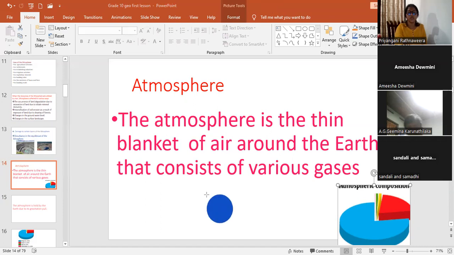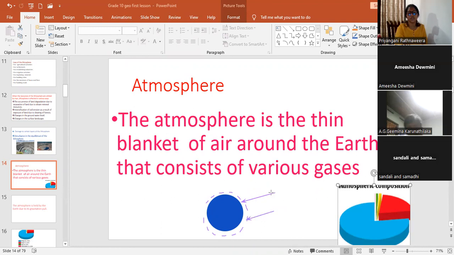Thin blanket of air around the earth, like this way. It is like a thin layer of air around the earth. Can you define the atmosphere? The atmosphere is the thin blanket of air around the earth that consists of various gases.